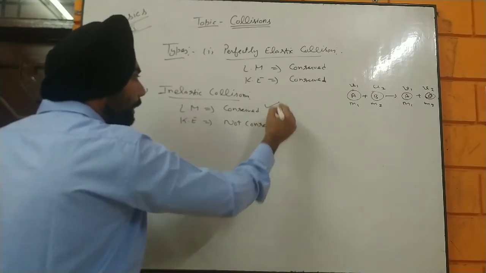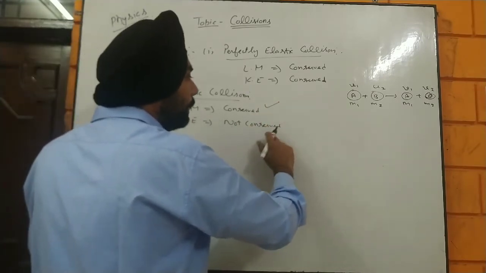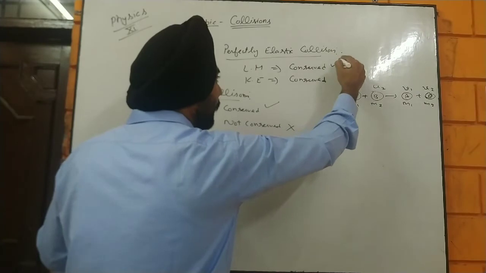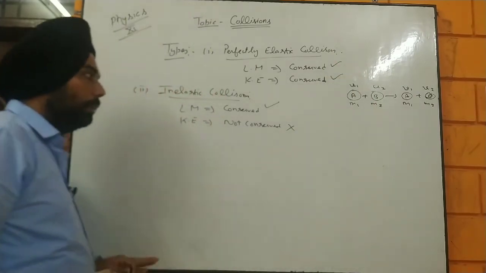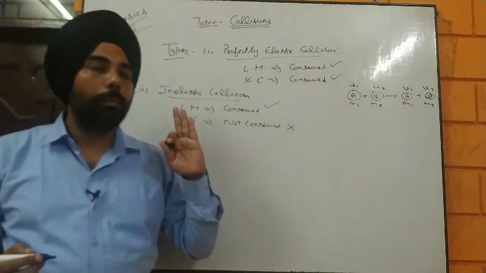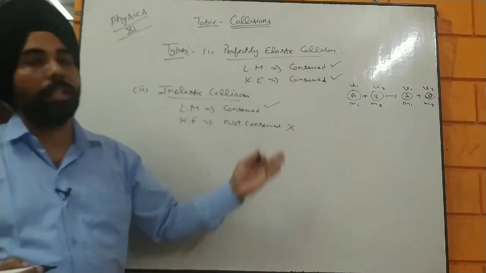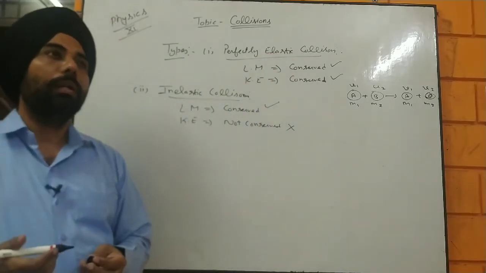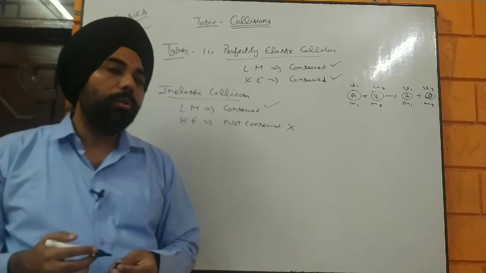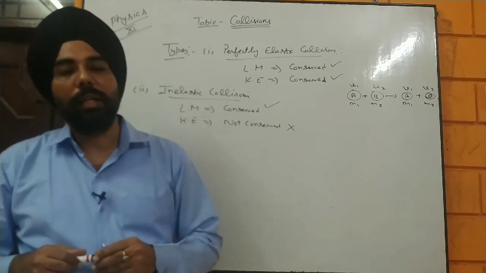In perfectly elastic collision, both are conserved. That is the main difference between perfectly elastic and inelastic collision. What it means is that there is always going to be a loss in kinetic energy.